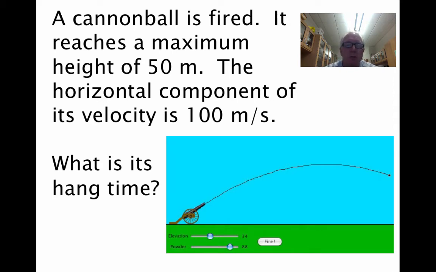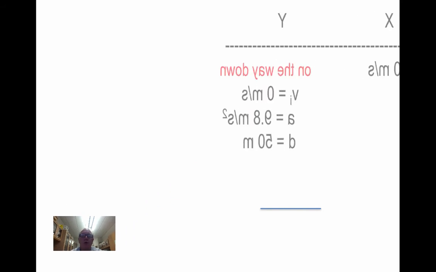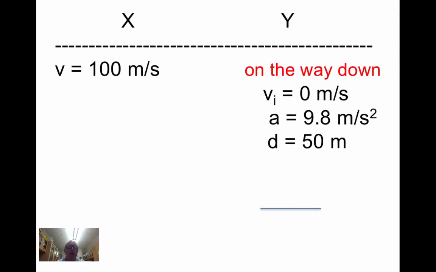There's the horizontal component, and we want to know the hang time. Let's try this one out here. First of all, we're going to identify the information as we do. The speed in the horizontal direction was 100 meters per second. I'm going to call that v. It never does change. In the vertical direction, I'm looking at it on the way down.